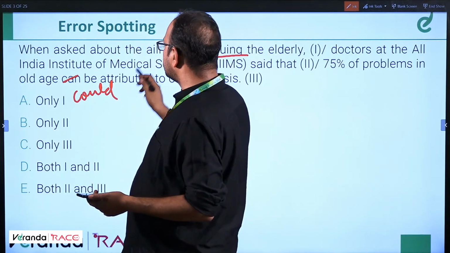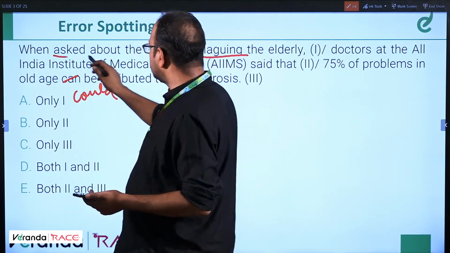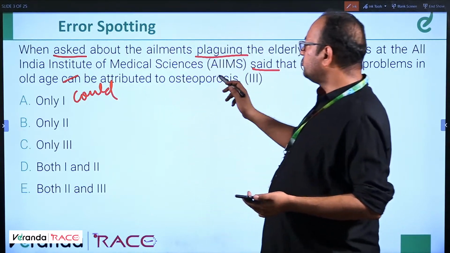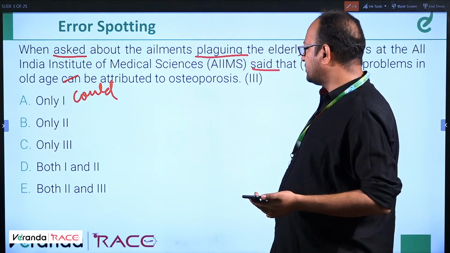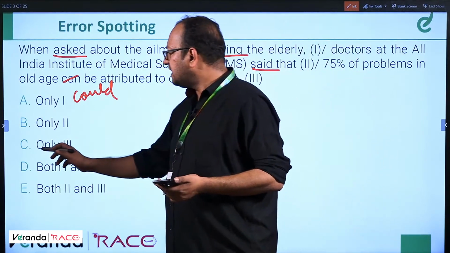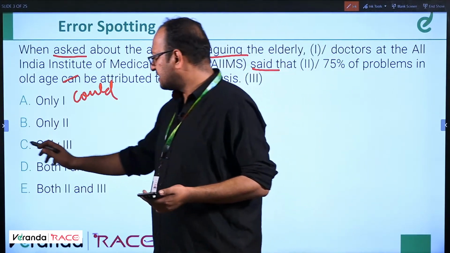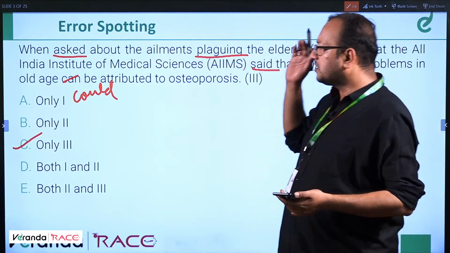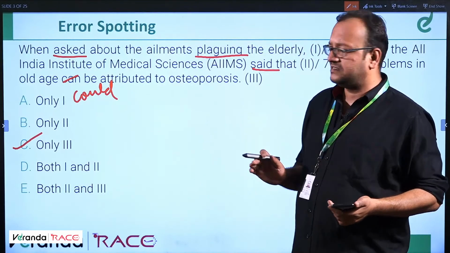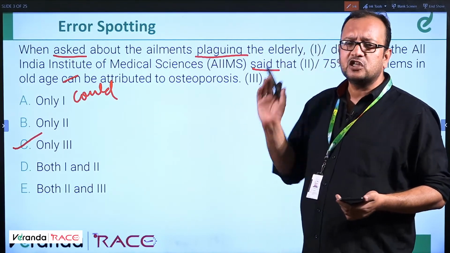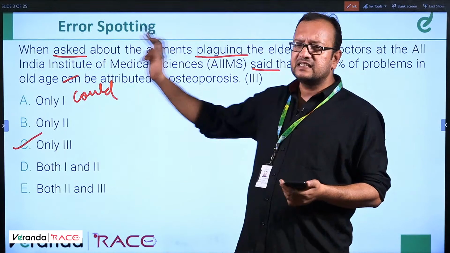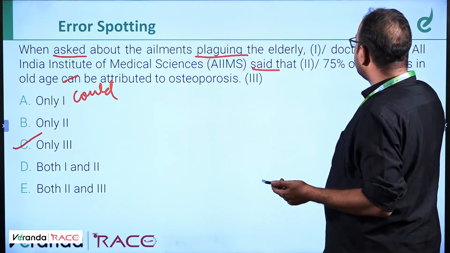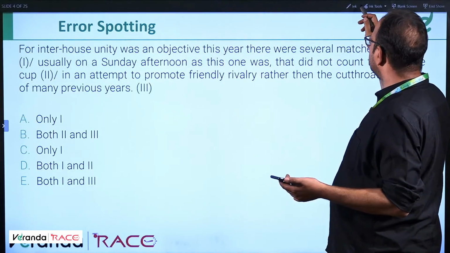Because the sentence starts with asked, said, it should be could be attributed to osteoporosis. So the answer will be only 3 has an error. Okay. Clear? So it should be could in the place of can. Replace can with could because the sentence is in past tense. Clear? Moving ahead to the next question.